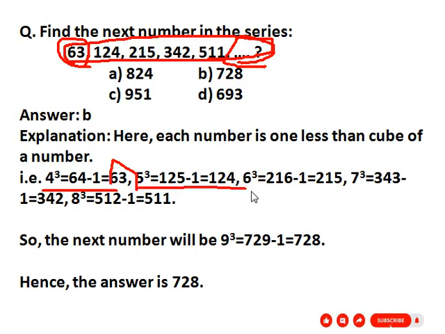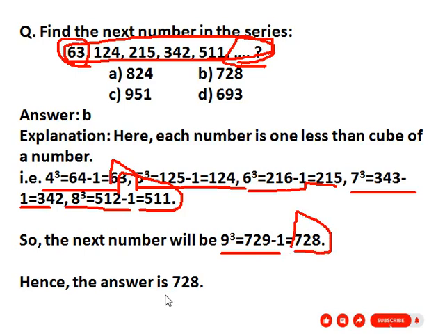Then the next number is 6 cube minus 1. 6 cube equals 216, minus 1, 215. Then the next number, 7 cube equals 343, minus 1, 342. Then the next number, 8 cube minus 1, 512 minus 1, 511. So similarly, the next number will be 9 cube minus 1. 9 cube equals 729, and minus 1 equals what? 728. So our correct answer is 728, option B.